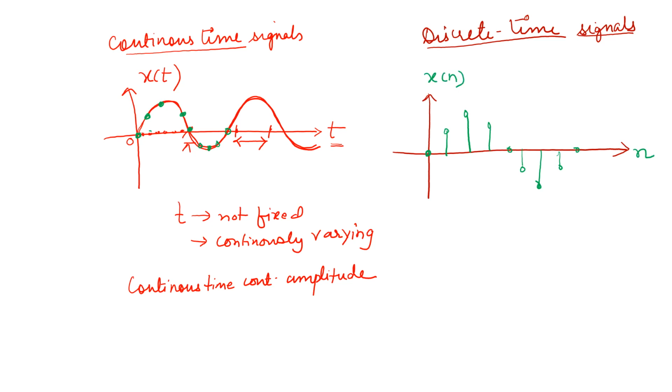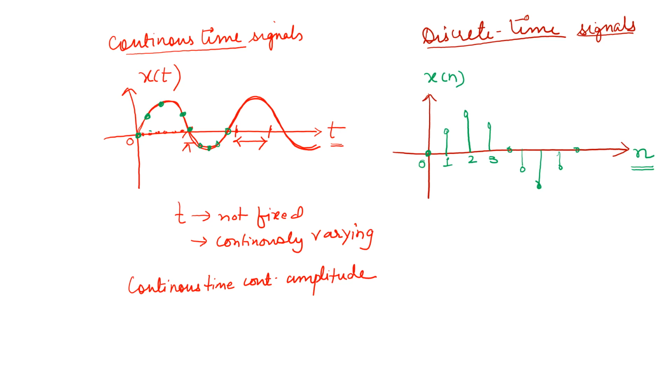Such signals are called discrete time signals, in which n is not continuous. The value of n is 0, then 1, then 2, then 3, and so on. So the value of n is always an integer, and that's why it is called discrete time.